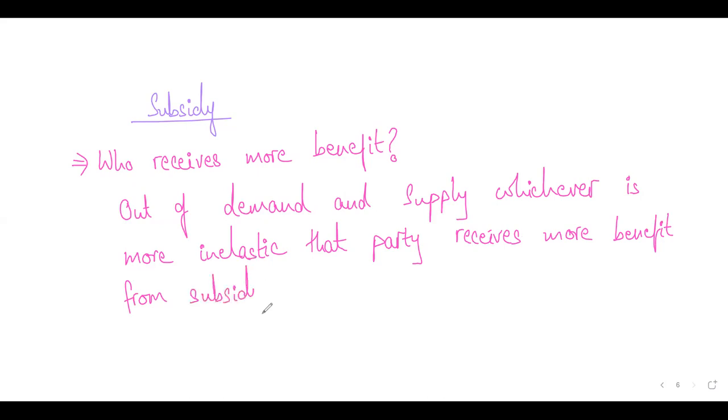Is this clear, students? So in the case of tax, whichever of the two is more inelastic, that party faces more burden of it. And similarly, in the case of subsidy, whichever of the two is more inelastic, that party receives more benefit out of that.